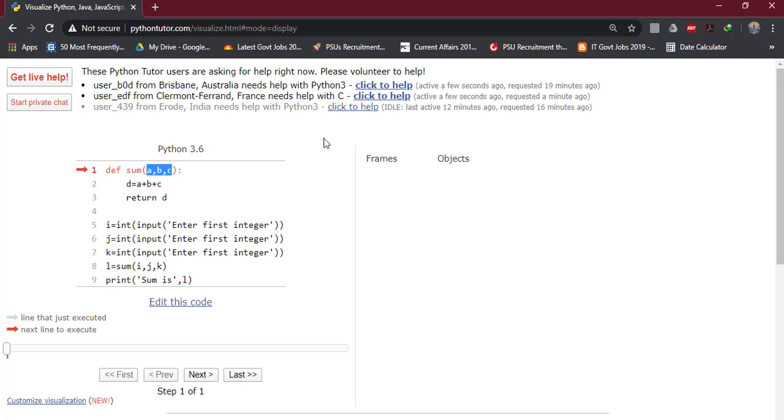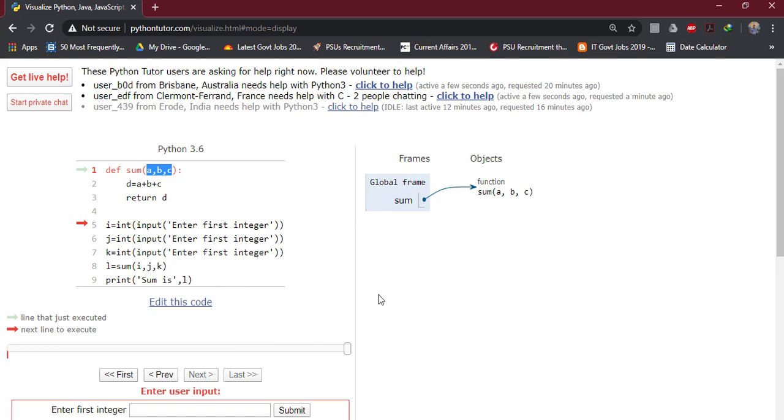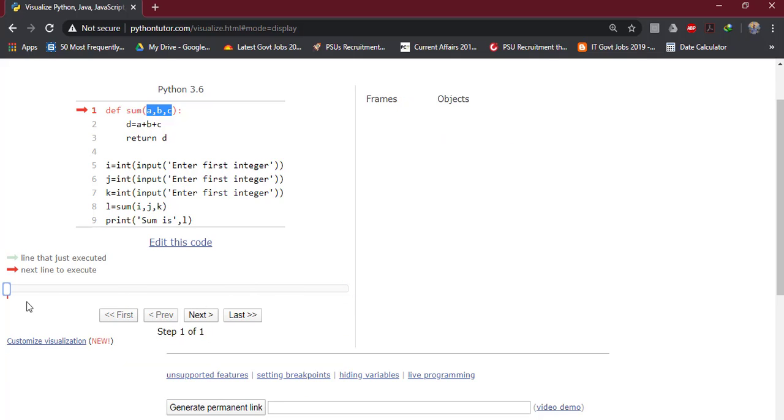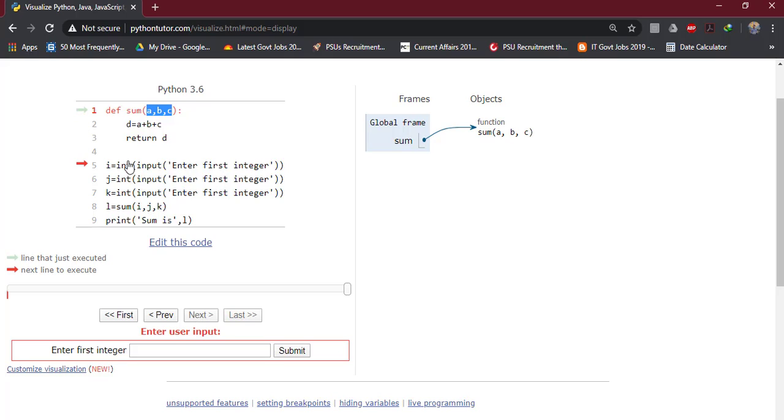Let us see how this function works. It is creating a global frame. In the global frame, it is creating a function sum, and when we go to the next line, okay, next. Now it is on this line. It will create this variable in the global frame itself. So we have to provide input here, 3.